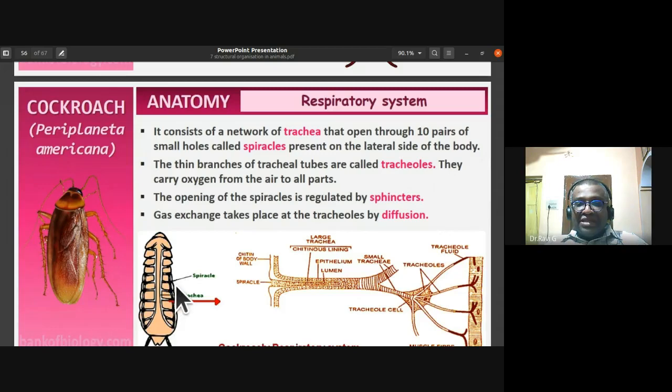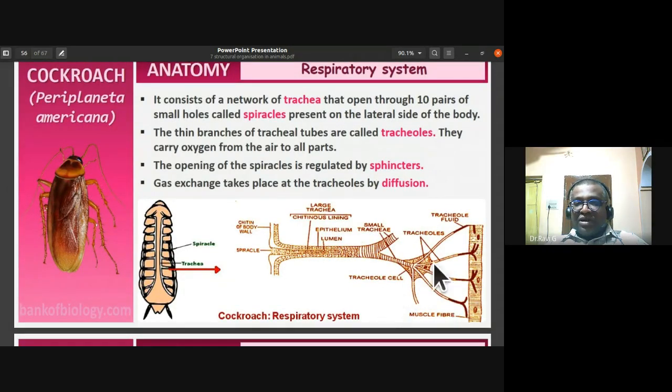You can see in this diagram the spiracles and the trachea. Spiracles are present on the lateral side of the body. On both ends, you can notice these spiracles. The thin branches of tracheal tubes are called tracheoles. Here is an enlarged portion of it.